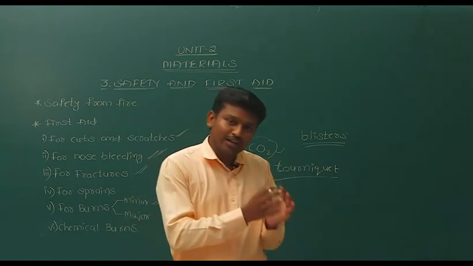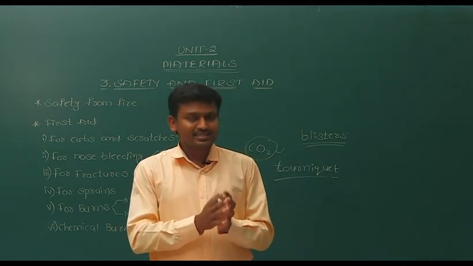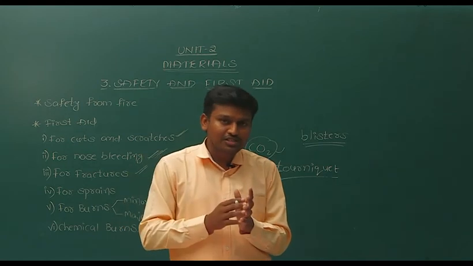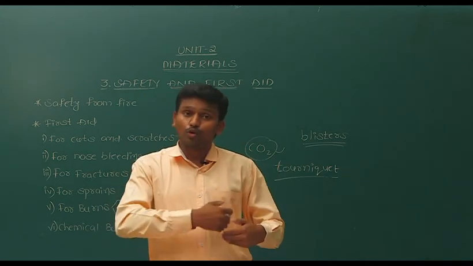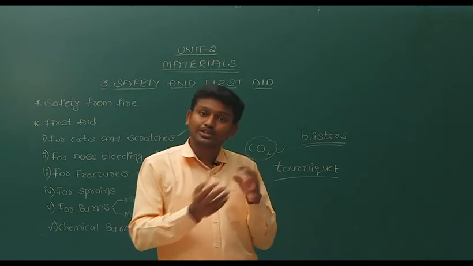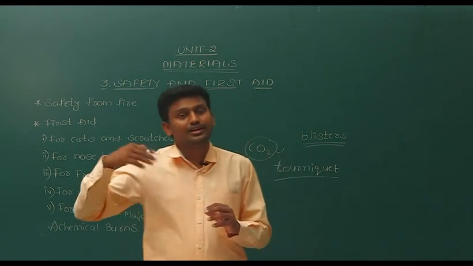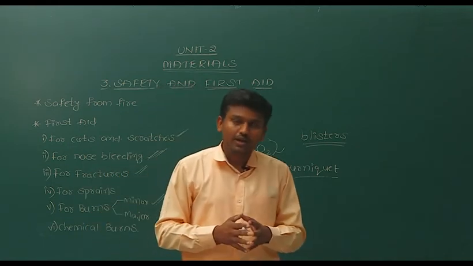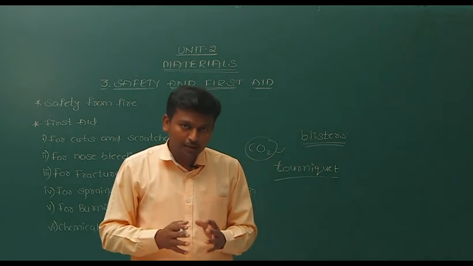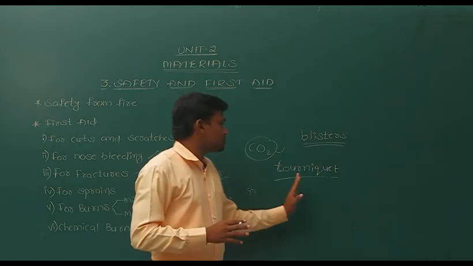If that poisoned blood flows through our entire body, it may reach the heart and be very dangerous. So to prevent the flow of blood, we should immediately use the tourniquet.